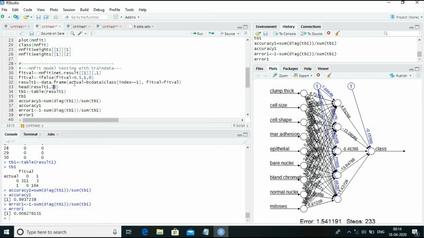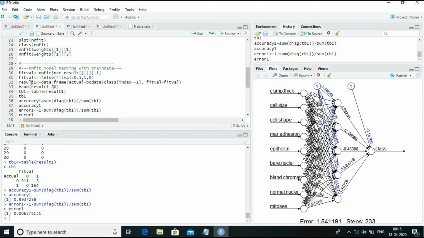And then the actual value of the class in the scaled object BC data is taken to form this data frame object, and this index takes care of the actual values of class only corresponding to the training data. The fit value naturally corresponds to the training data for which the model has been fitted.